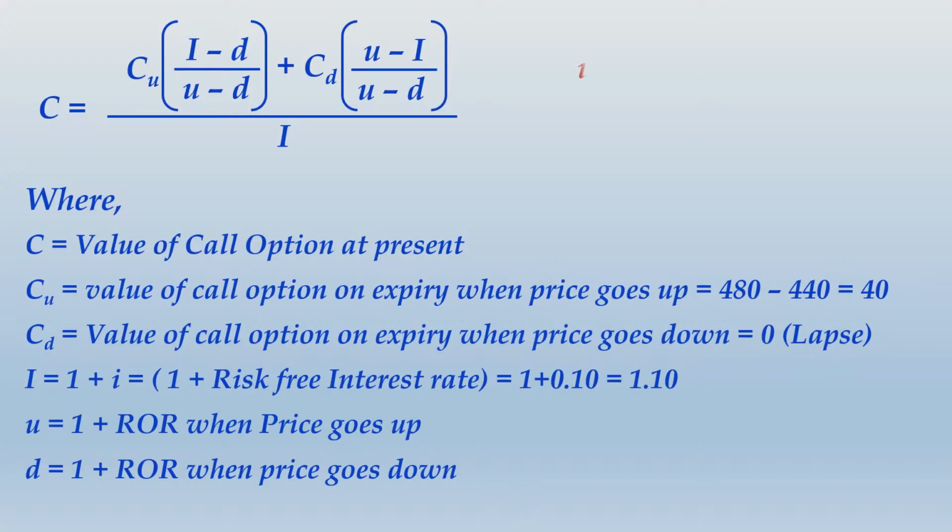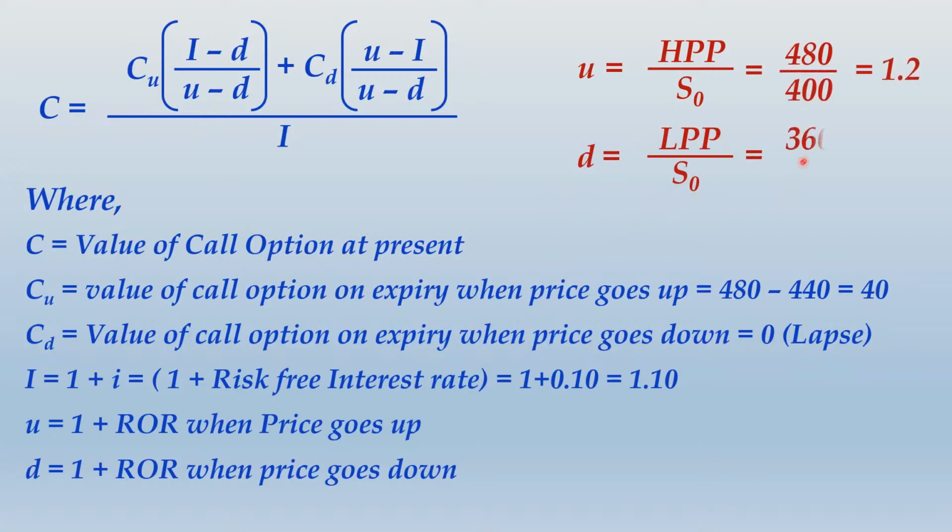Alternatively, you can define this U as higher probable price divided by S0. Now what is higher probable price? 480. And what is lower probable price? 360. So U can be found as the ratio of higher probable price divided by spot price. Higher probable price was 480, spot price is 400. So 480 by 400 will give you 1.2, and D is lower probable price divided by S0.